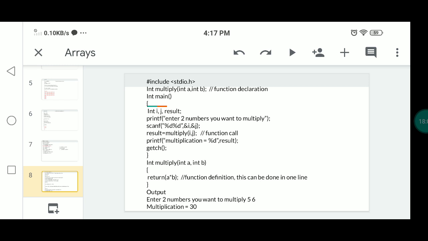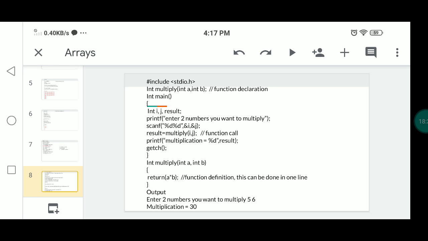So after calling the function, automatically the values of i, j will be passed to a, b. Then next the processing is done. That processing is multiplication, that is a into b. So that multiplication result will be stored in result, which will be printed on the screen.